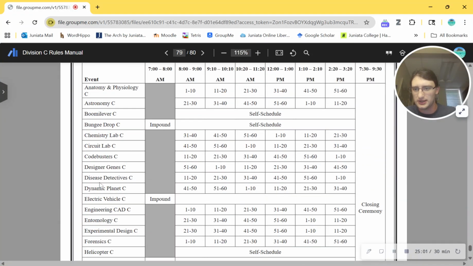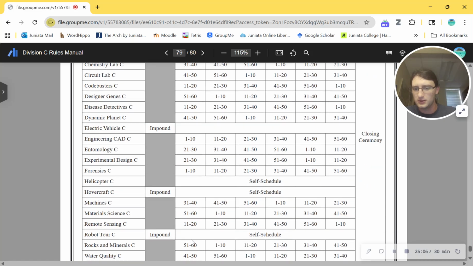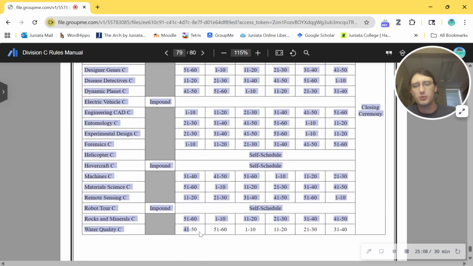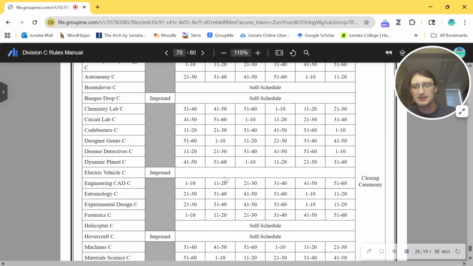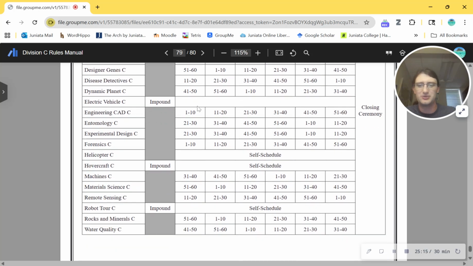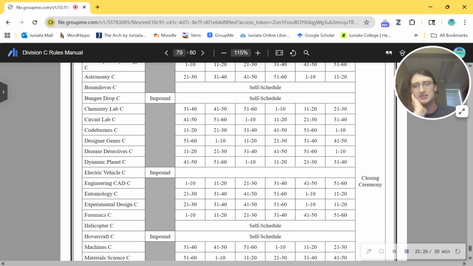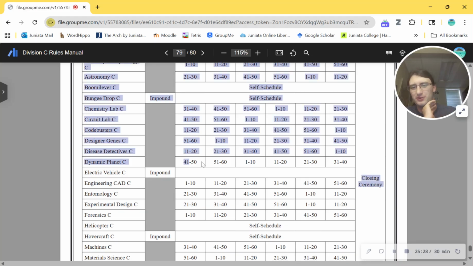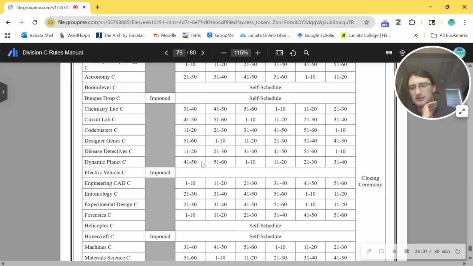So dynamic planet is 4150. No, they made DP and water quality conflict? Oh, why'd they do that? Entomology. Okay, at least entomology and water quality don't conflict. So you can choose DP or water quality. Oh, that sucks. Come on, man. Hopefully next year when water quality is marine, they won't do that. Oh, that really sucks.